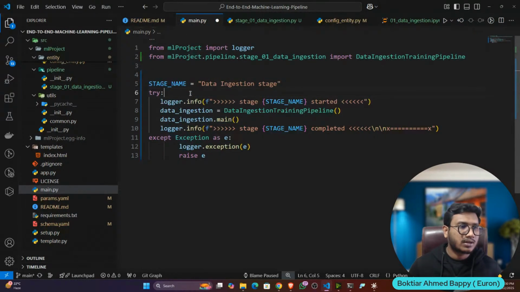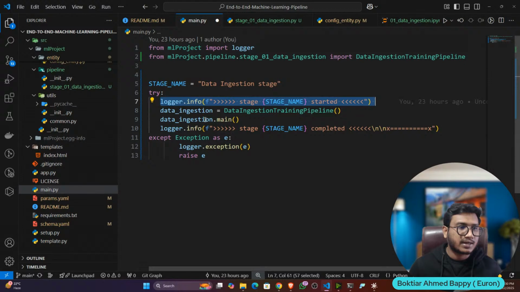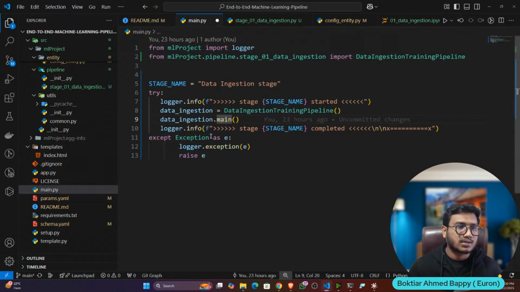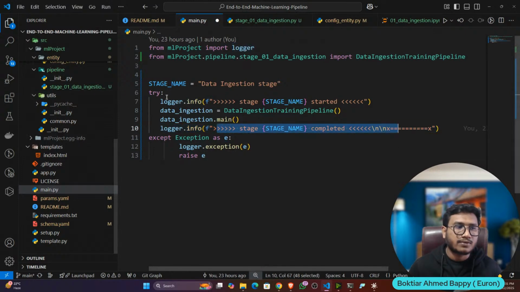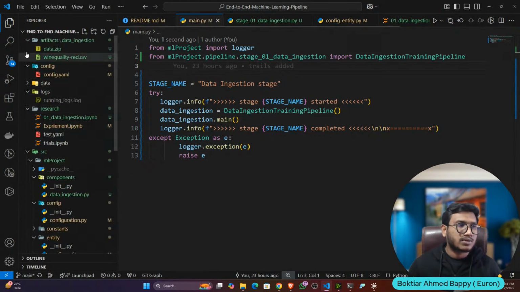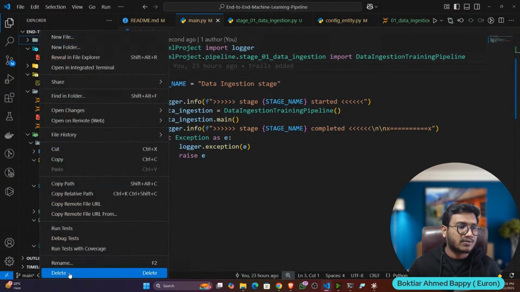Inside the try except block, I'm logging first of all, data ingestion started. Then I'm initializing the class and I'm calling the main function, the main function we have defined here. If you call the main function, your download will start, then extract zip file will start. Then again I log the information, let's say my data ingestion completed, if this is running successfully, and if any exception occurs, I'm raising the exception here. Yeah. Now let me save, and now let me show you whether it's working or not. For this, I'm going to remove the artifact folder.